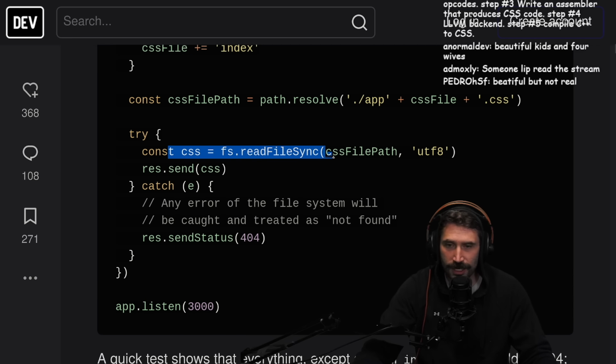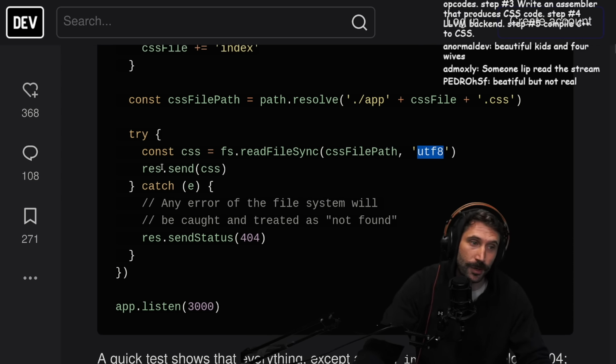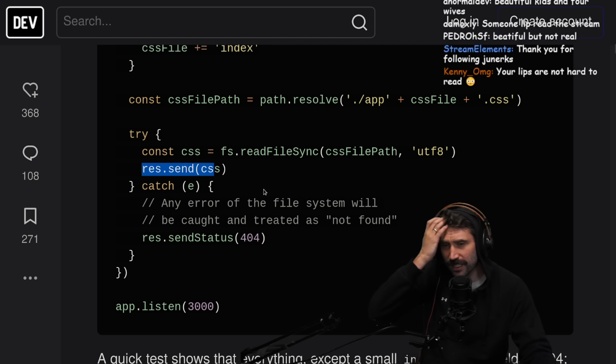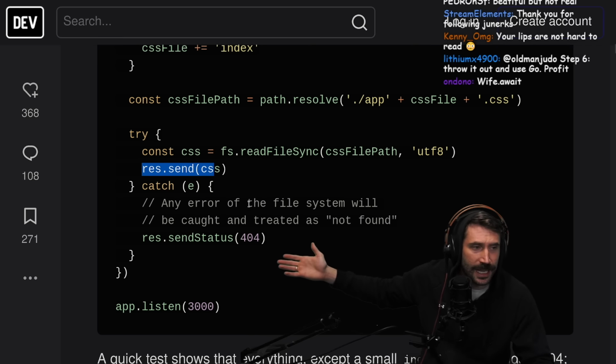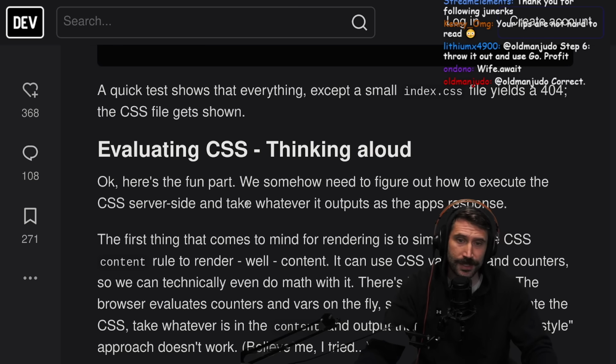All right, so anyways, we read file sync. Okay, UTF-8. Hey, good. I want to make sure this is UTF-8 appropriate. And then we just send the CSS. So this is the confusing part. How does the CSS produce HTML? This is what I don't get. Okay, quick test shows that everything except the small index.css file yields a 404. Okay, good. Evaluating CSS, thinking out loud.